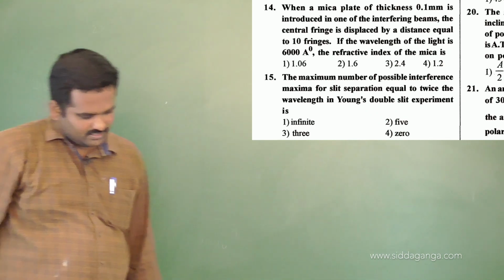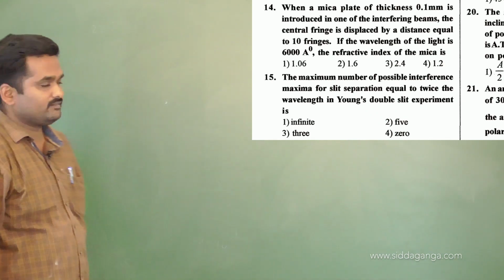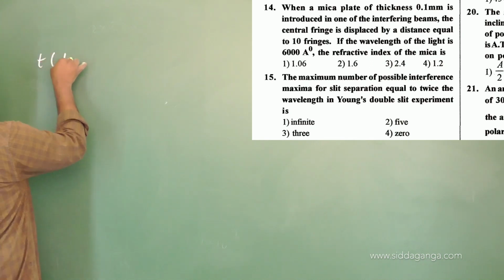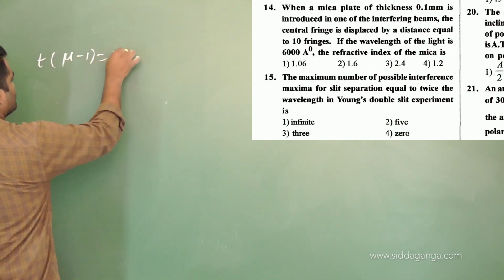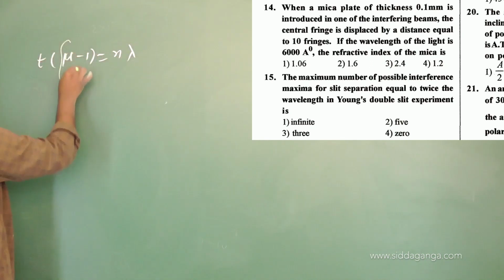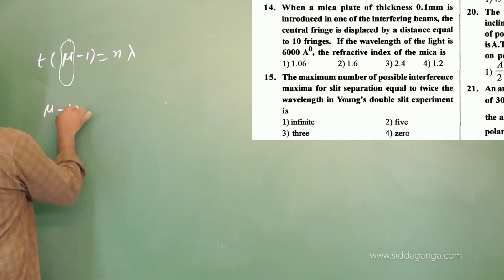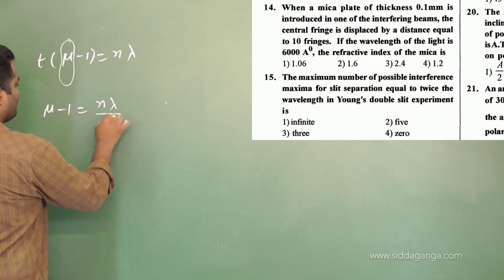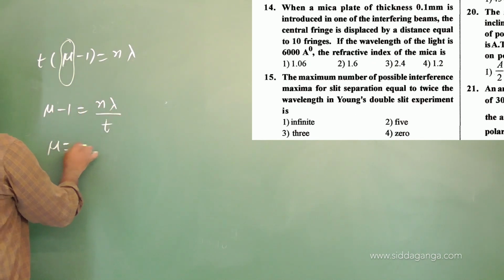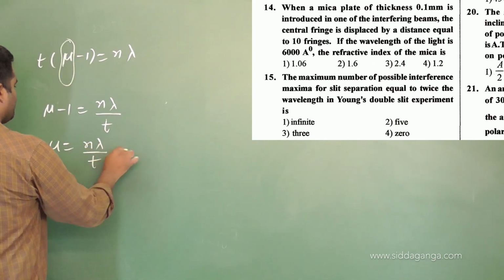Number of fringes shifted and the thickness also they have given, right? t into (mu minus 1) should be equal to n lambda. In this problem they are asking for the refractive index. How to solve for it? Tell me. Mu minus 1 equals n lambda by t, or the value of mu equals n lambda by t plus 1.